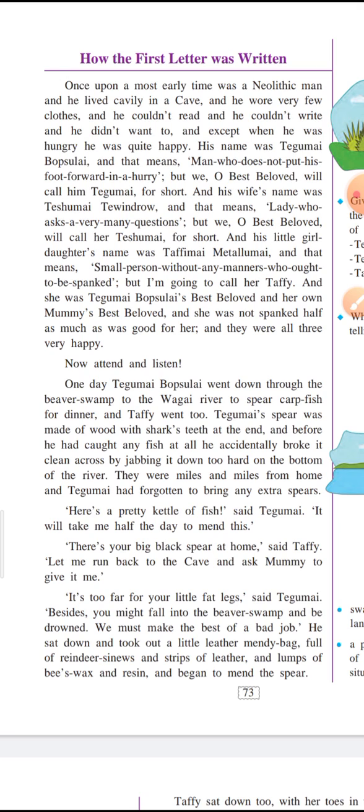So in these lines, children, you can find out that this is a very informal story, a story which is written very casually. We can see that what the writer has written is in a very casual and informal language or manner. Here the writer is saying that once upon a time, in very early times, there was a Neolithic man.